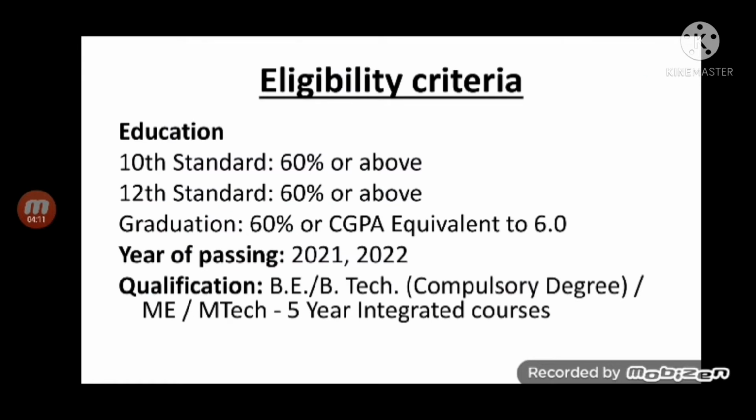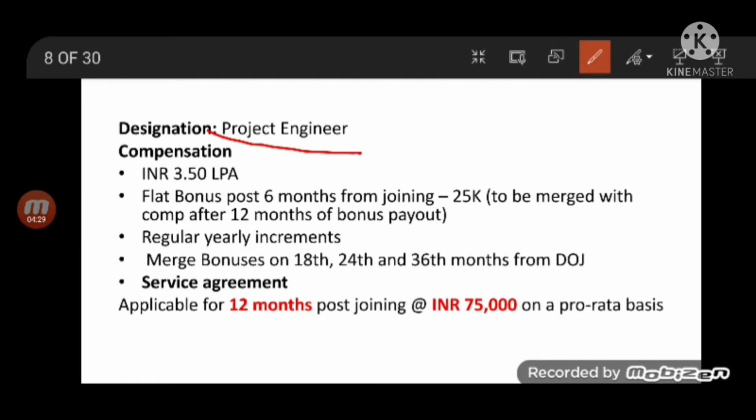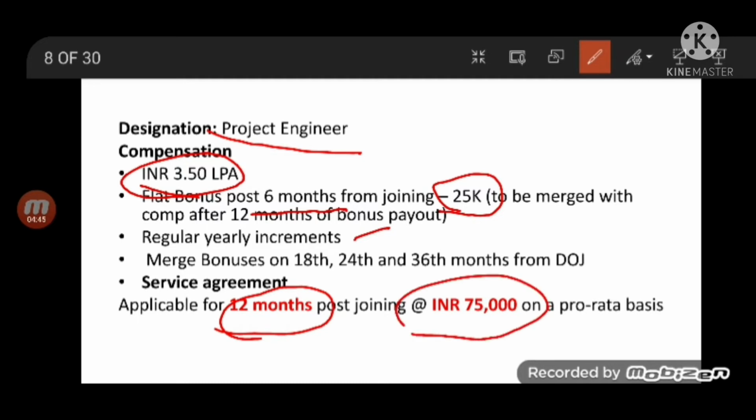And eligibility criteria is in 10th you should have 60%, 12th 60%, graduation 60% or equivalent GPA, and year of passing 21, 22, and BE Tech, ME/M.Tech are eligible. So the designation you will be given for this job is project engineer, and compensation is 3.5 lakhs per annum. The flat bonus, after 6 months you will be getting a bonus of 25,000, and you will be having a service agreement for 12 months, and agreement will be for 75,000 rupees on a pro rata basis.